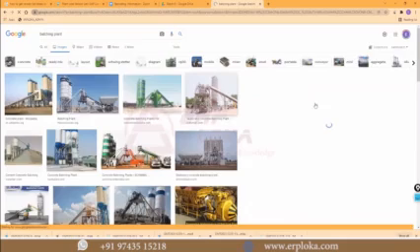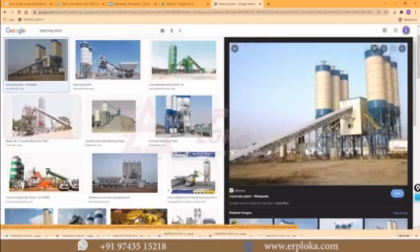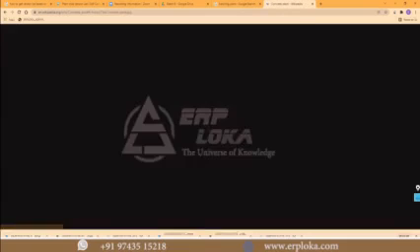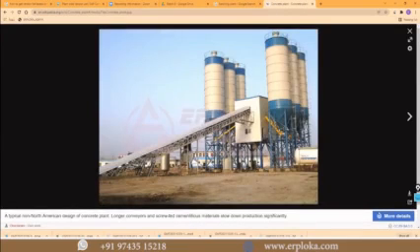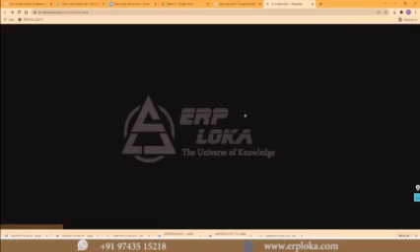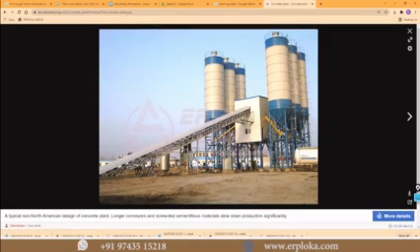Here, if you see, these are the big silos. Whatever we are seeing here is the silos. 1, 2, 3, 6 are there, and this is a conveyor belt. From here, everything will go inside, your cement, everything will go inside, and then here we'll store it. This whole structure we will call a batching plant, a concrete batching plant.